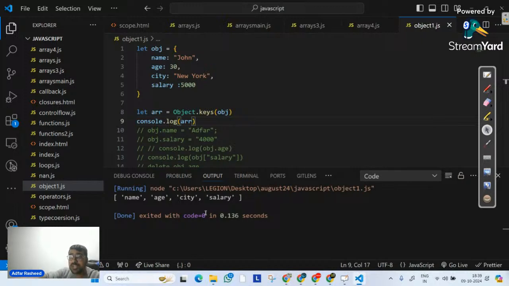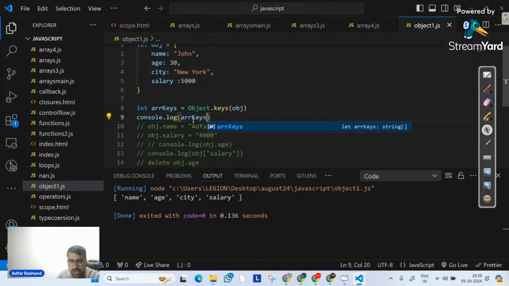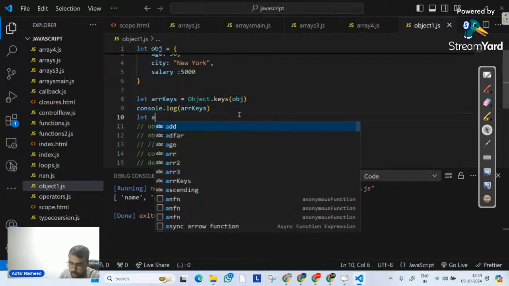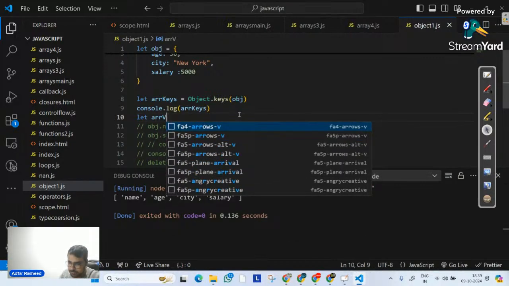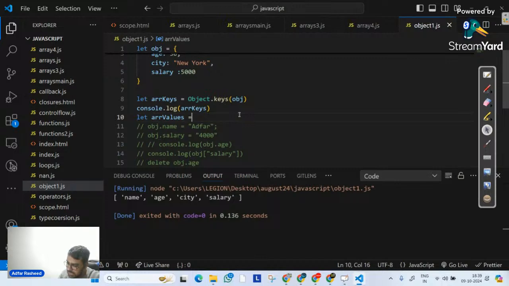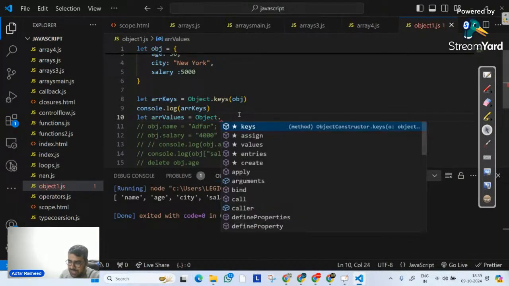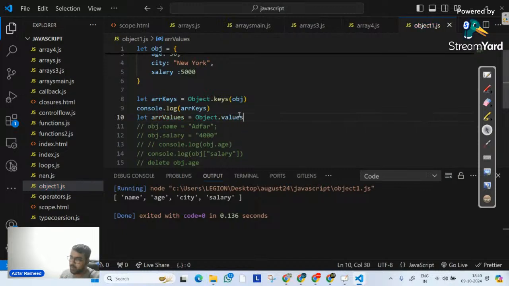Similar to Object.keys, we have another method called Object.values. So this will be an array of keys, and let me print this array of keys. In a similar way, there's another method that is also going to return an array, but that array will be an array of values. It is going to be equal to Object.values over here. So we have another very important method called Object.values.